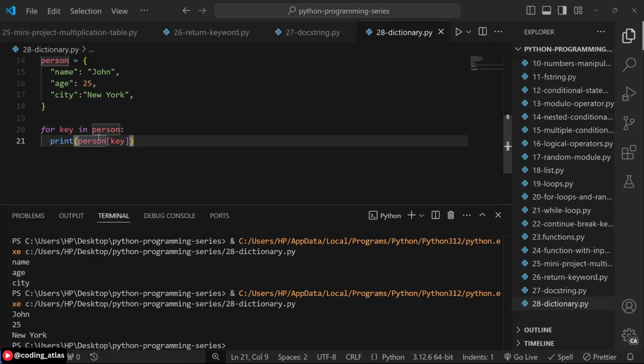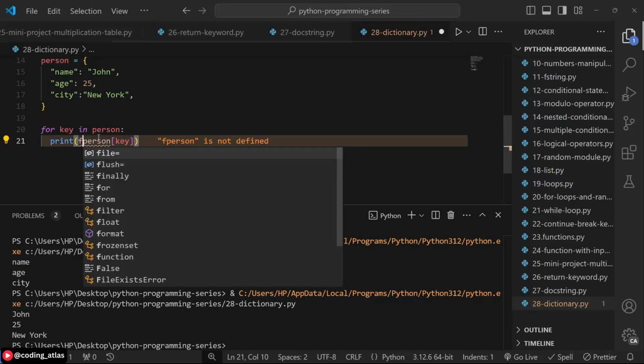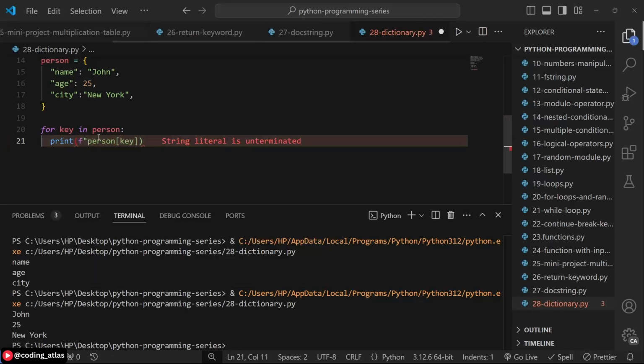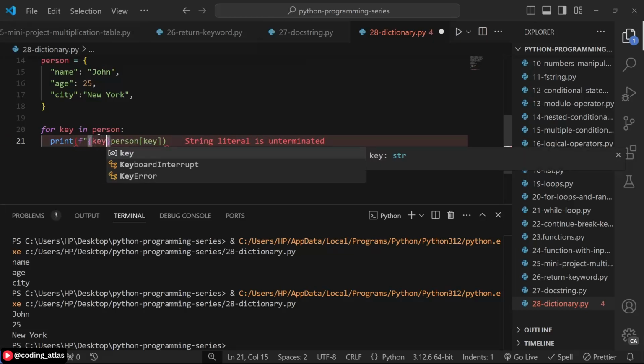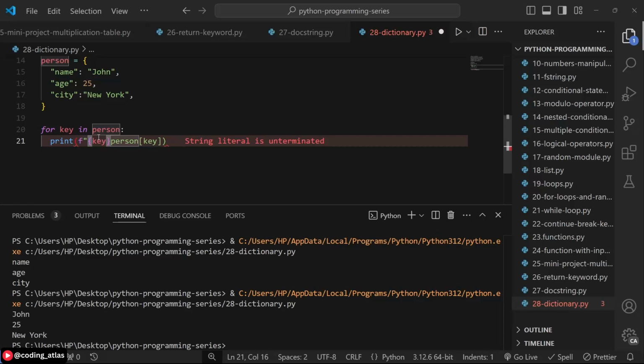So you can print this like this. You can have an f-string. Let's say our f-string, we have quotes. Okay, so we have curly braces. The first thing is the key. So here you can have a colon, and then you have another curly braces that is enclosing this. So now you have your key, and then you have your value.